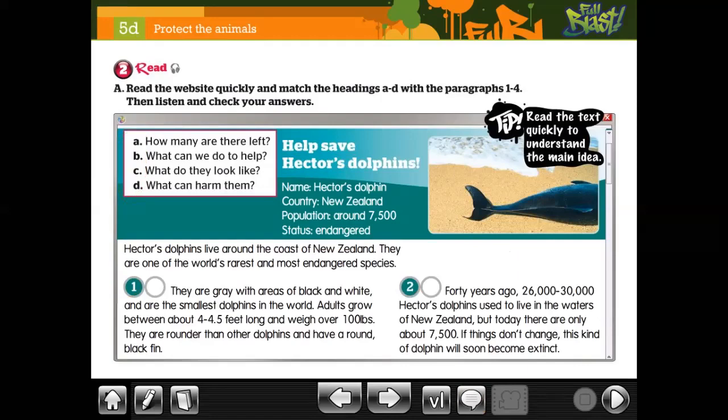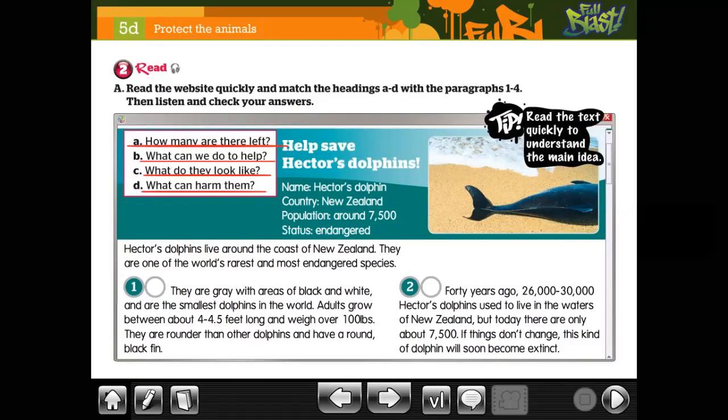For letter A, how many are there left? Letter B, what can we do to help? Help, ayudar. En este caso, ¿cuántos quedan? Letter A, ¿cuántos quedan? Letter B, what can we do to help? Entonces, para ayudar. What do they look like? Cómo lucen. And what can harm them? Harm is like lastimar, okay? In this case. Okay, pay attention to this.